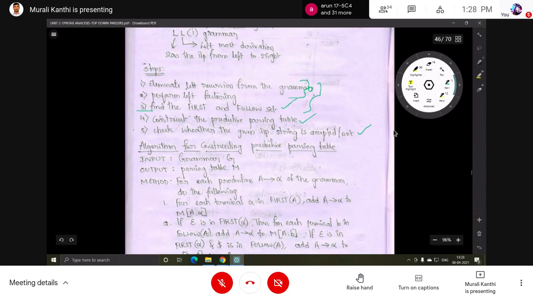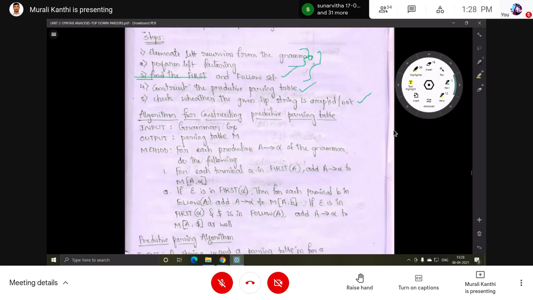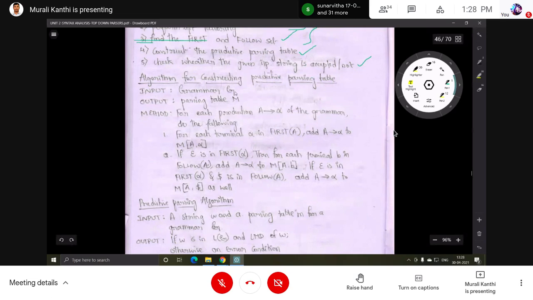Okay, so these are the 5 steps. You know these 3 steps. The next, 4th step is the construction of the predictive parsing table. Next, if any input string is given, any statement or expression, this top-down parsing will say whether it is accepted or not. Here, some algorithm is given. The input is a grammar, and the output is a parsing table for this predictive parsing. That means up